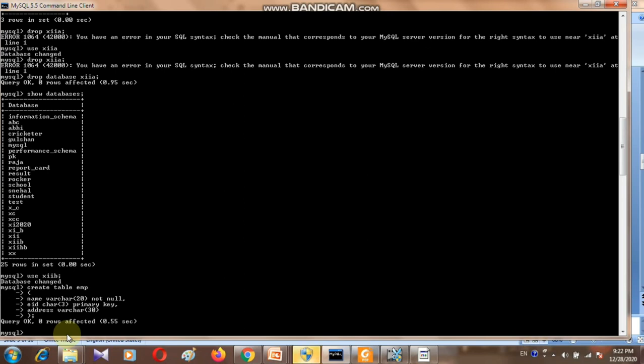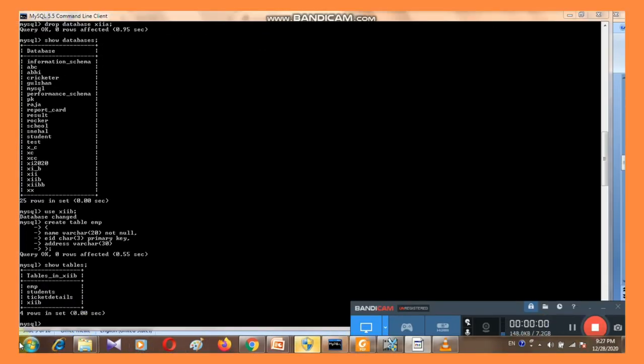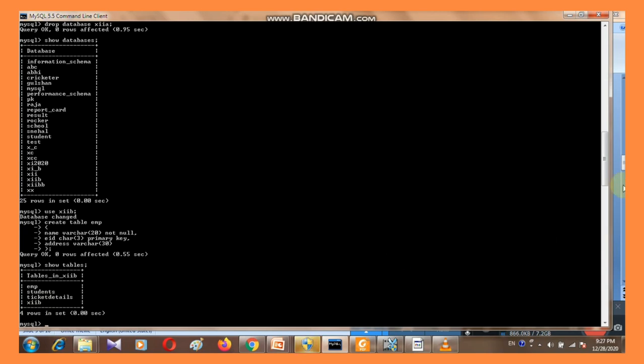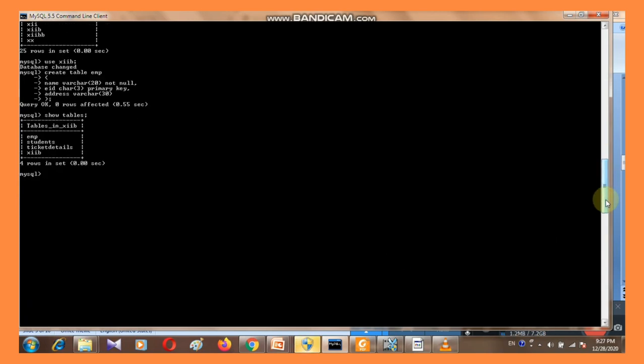Now see, this table has been created, and when we write show tables, this table will be listed. All the tables are listed here. Right now I have created table EMP, so in this list EMP is here. Now how can we see the structure of the table? The table is showing in the database's table list, but I want to see its structure. For this there is the command DESC, the short form of describe. I write the table name EMP and press enter.